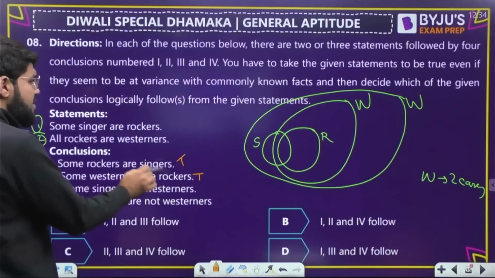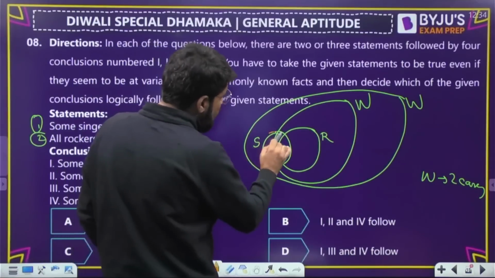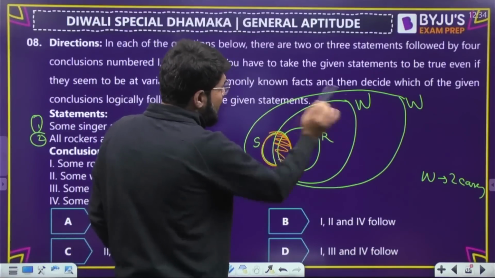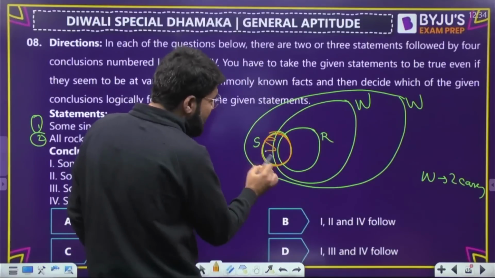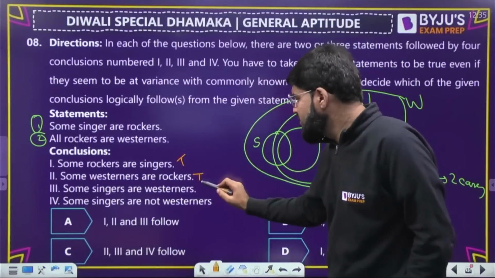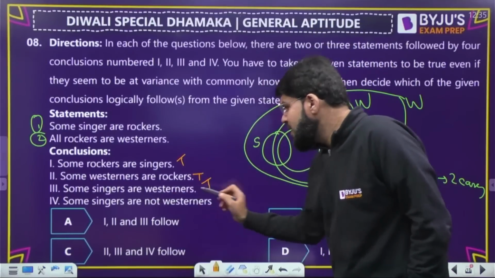Some singers are Westerners. So look, there are so many singers. Some of them are definitely Westerners. Maybe even these, but sure, at least some of the singers are Westerners. True. Some singers are not Westerners.